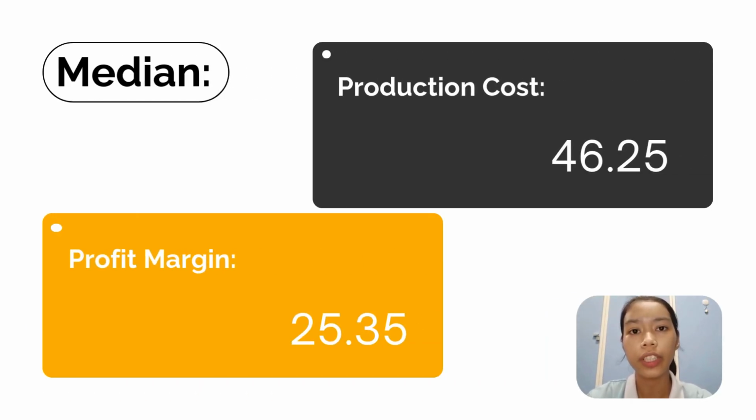Lastly, we will look into the analysis of median. The median for production cost is 46.25 million, while the median for profit margin is 25.35%. In this analysis, median is a good measure of central location. So, in conclusion, mean and median are good measures of central location, while mode is not a good measure of central location for this sample data.